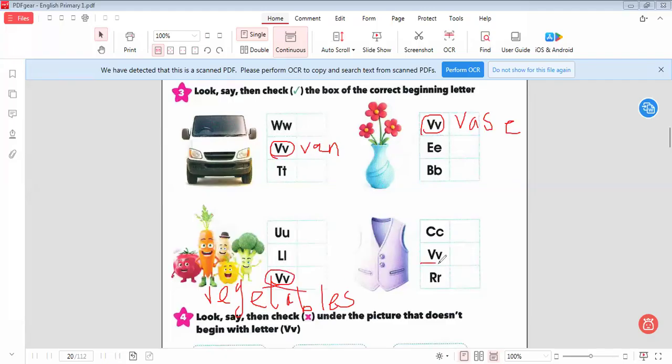Here is vest, the clothes that someone wears to protect him from something. Okay, this is called vest. So here we have van, we have vase, we have vest, and we have vegetables. Let's continue the rest of the exercise.